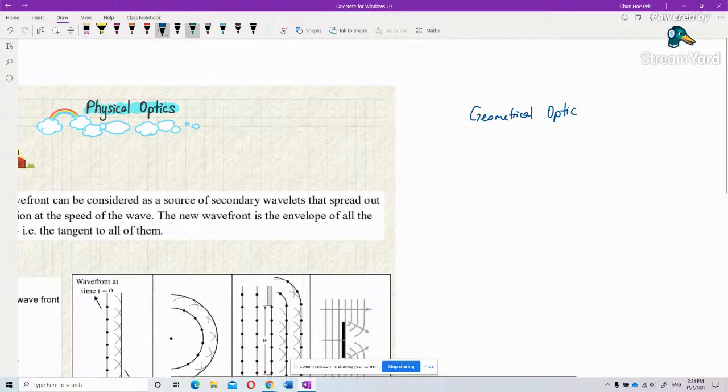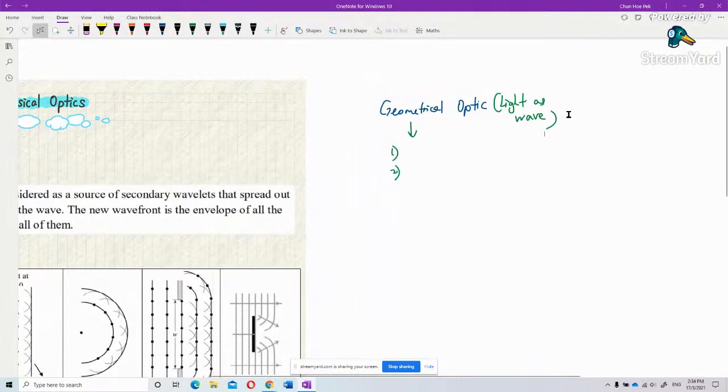You learned two characteristics of light as a wave. What is a wave? A wave is the propagation of energy, we can say. So you learned two characteristics of light behaving as a wave, which are